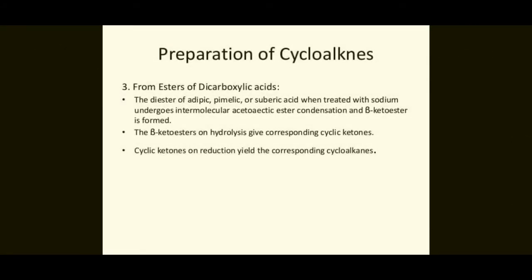Next, preparation of cycloalkanes from esters of dicarboxylic acids. The esters of adipic acid and suberic acid are treated with sodium and undergo intramolecular acetoacetic ester condensation, and a beta ketoester is formed. The beta ketoester on hydrolysis gives the corresponding cyclic ketone. The cyclic ketone on reduction yields the corresponding cycloalkane.